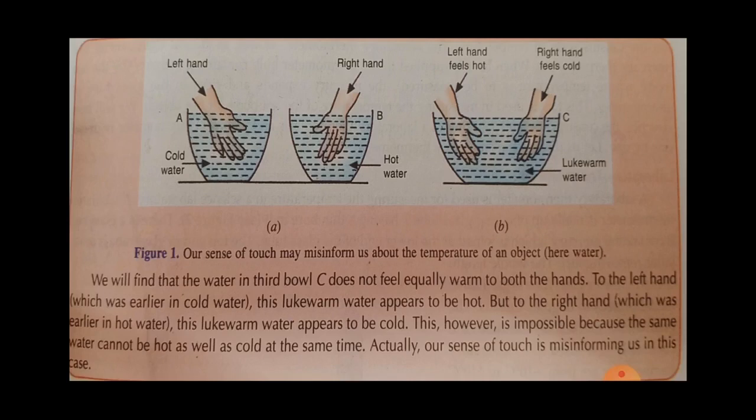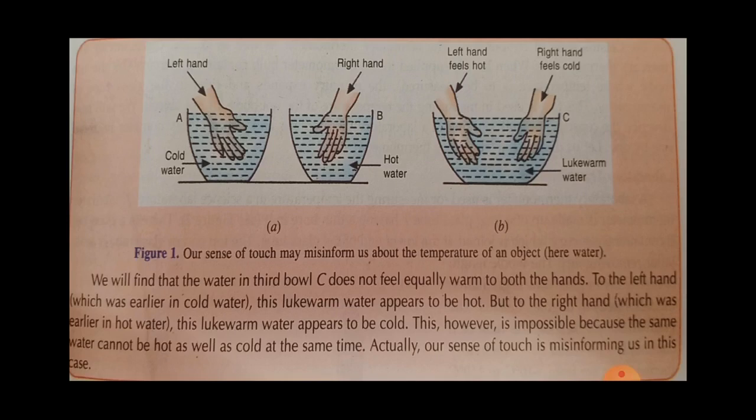Okay, is it clear? Means left hand, which was earlier in cold water, finds this lukewarm water hot because the hand was earlier in cold water. But to the right hand, which was earlier in hot water, this lukewarm water appears to be cold. How is this possible? Because the same water can't be hot as well as cold at the same time. Actually, our sense of touch is misinforming us in this case.